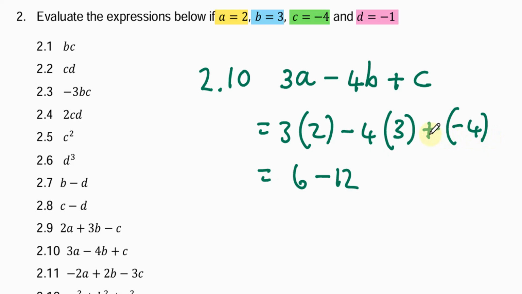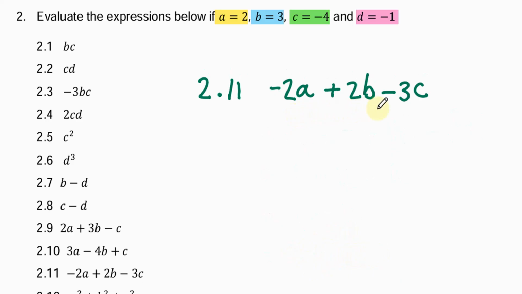Since we have brackets, we're going to multiply these signs. So a plus times a minus is a minus. So it's negative 4. We can first add the negatives. Minus 12 or negative 12 minus 4 is negative 16. And of course 6 minus 16 is negative 10.